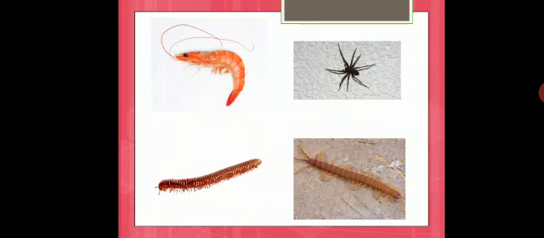Centi refers to centum, which means 100. So it must have 100 legs, but when they counted, it had only 30 pairs of legs, which does not justify its name. At the same time, if you take millipede, it represents 1000. Milli means 1000. But when they counted, there were only 100 pairs of legs, but they were named centipede and millipede, even though that doesn't justify it.